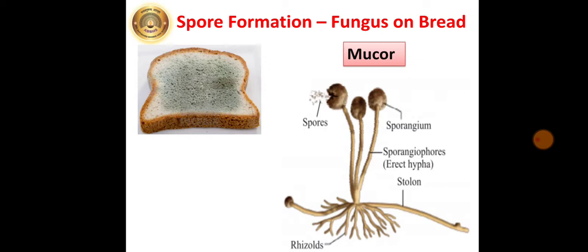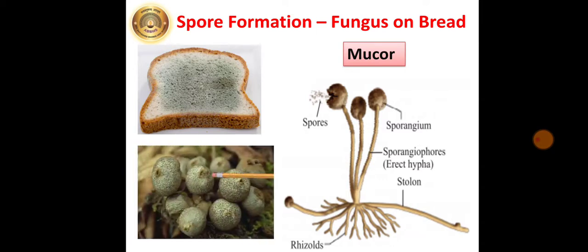Observe this fungus under the compound microscope. Then you will see a branched structure. Now this sporangium contains very minute spores. Just observe here, these minute black colored spores, just see on the left hand side. If this sporangium bursts, the spores get spread away along with the wind, and wherever they fall, a new fungus will grow there. And so here the reproduction takes place by spore formation, and so it is also known as sporogenesis.